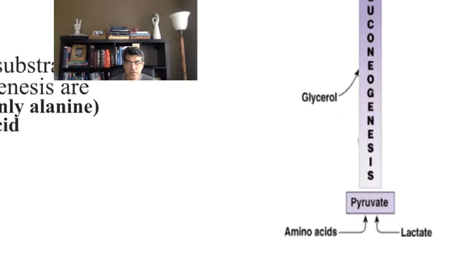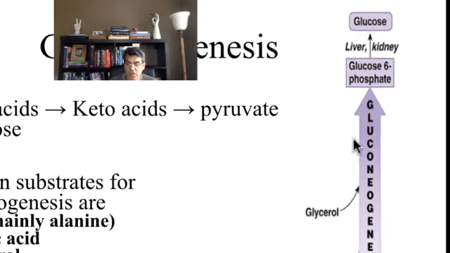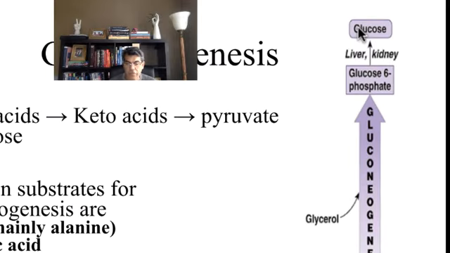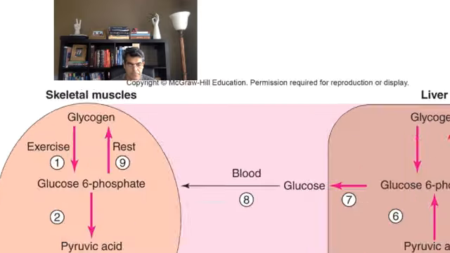We can use lactic acid to create glucose. We can use amino acid to create glucose. We can use pyruvate to create glucose, and we can use glycerol to create glucose. These are four important elements that we use to create glucose. Remember, acetyl coenzyme A cannot change to glucose directly.